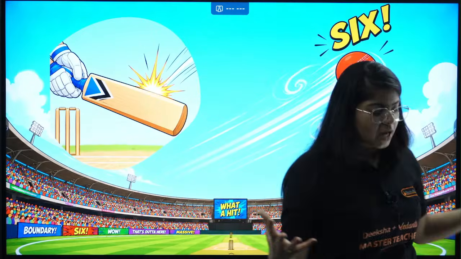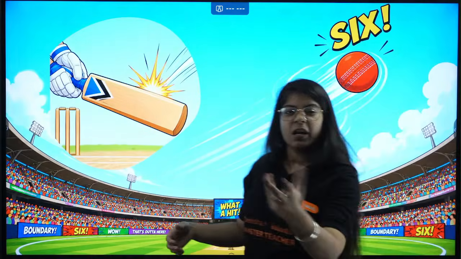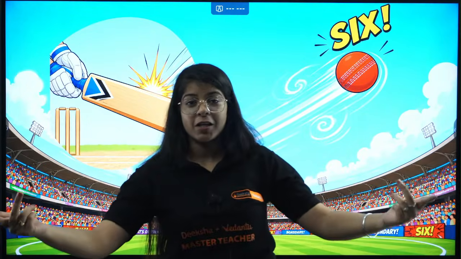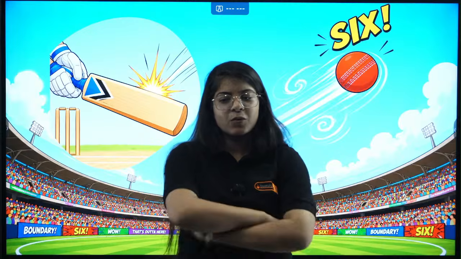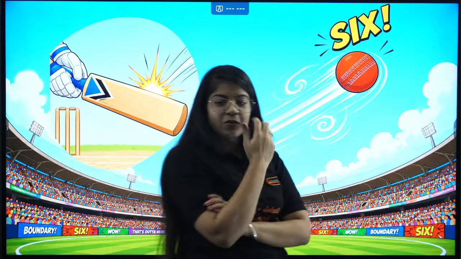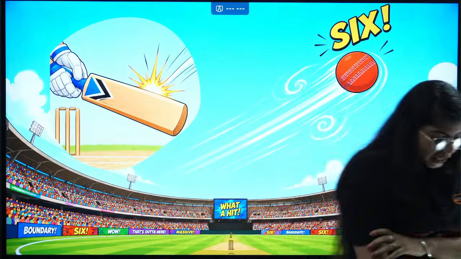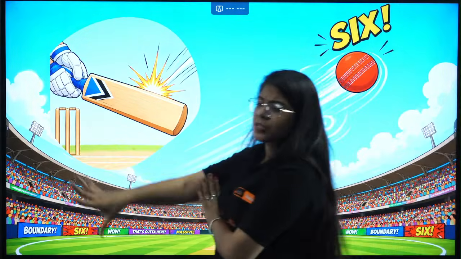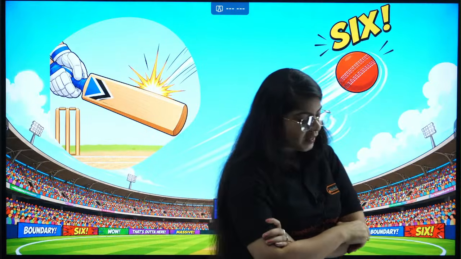What do you think you will ask? Will you ask what is the color of the bat? If the color of the bat is blue, then it will be a 6. If the color of the bat is red, then it will be a catch out. Will you ask that question? Or what kind of questions will you all ask? Give me the extreme questions you can ask, the most random questions you can think of.